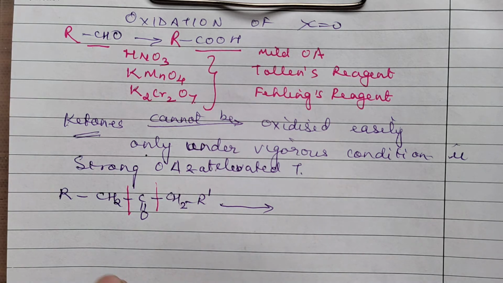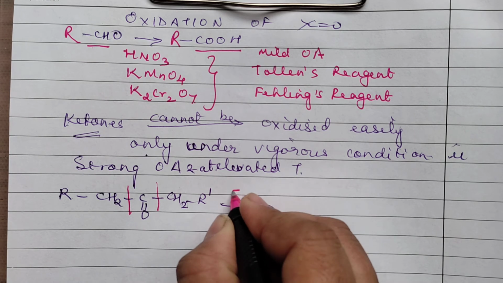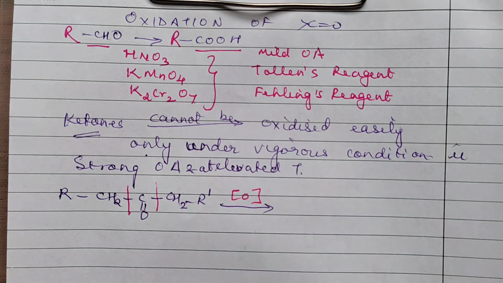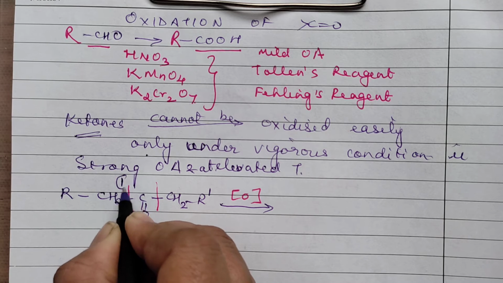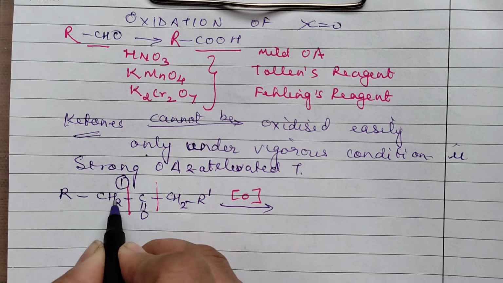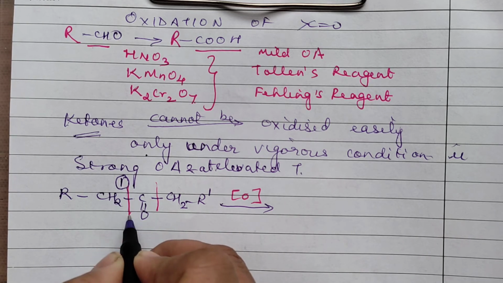Now, when this is subjected to oxidation in the presence of strong oxidizing agents and elevated temperatures, there are a number of possibilities for the products when the bond breaks. The products you get will of course be acids, but none of the acids will have the same number of carbon atoms as the parent chain. Why? Suppose I consider this place where the bond is breaking.